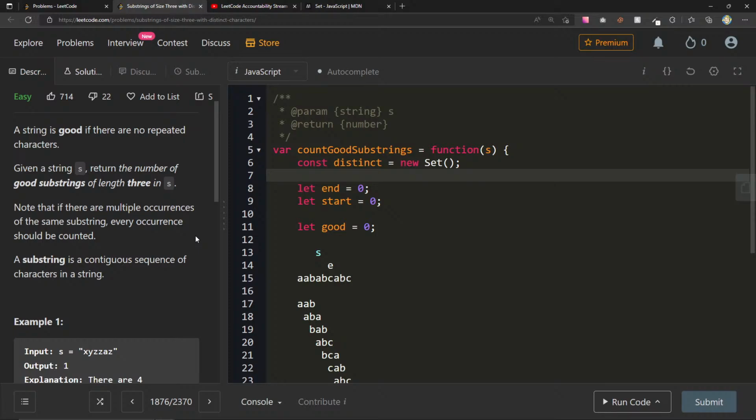Hi, maybe just slice the string and check if length set of substring equals 3. I'm not good in JavaScript. Oh, hey, what's up, man? It's good to have you back. Maybe just slice the string and check if the length of the set of the substring. Yeah, no, that's probably a way of doing it.